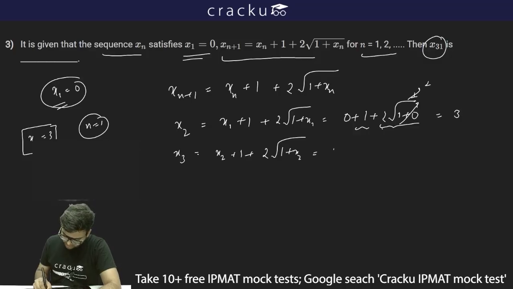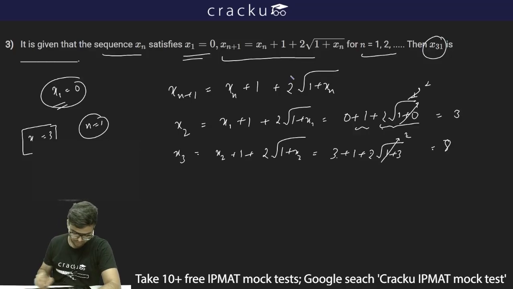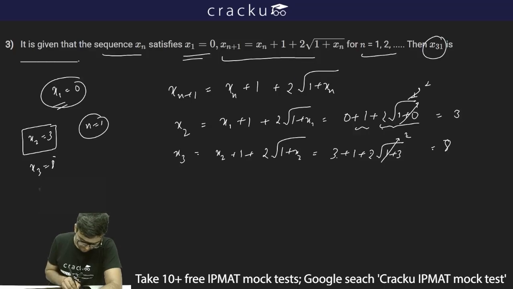Now x2 is what? 3 plus 1 plus 2 under root 1 plus 3. 1 plus 3 will be 4 and under root of 4 will be 2. So 2 into 2, 4 plus 3, 7 plus 1, 8. So this will be 8. So x3 is equal to 8.